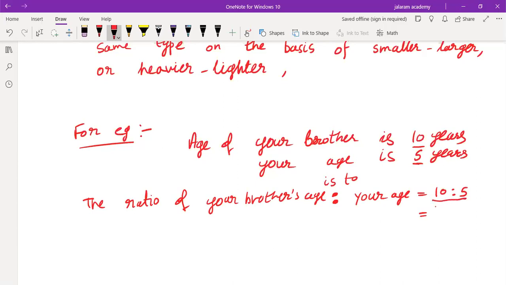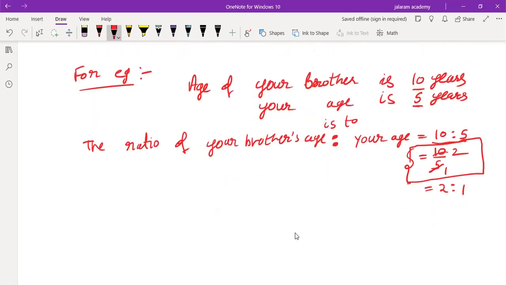To simplify it, we use the simple concept of fractions. Though there is no need to write 10/5, we can directly cancel it. 5 2s are 10. So the ratio is 2:1. It is not required to show this. So the ratio of your brother's age to your age is 2:1, or we can say your brother's age is twice your age.